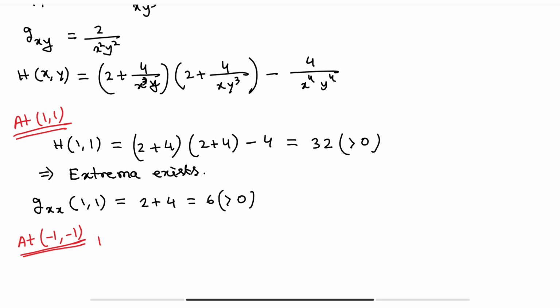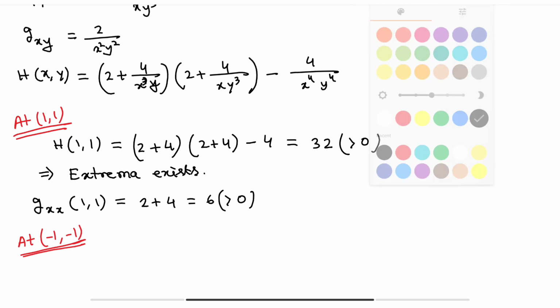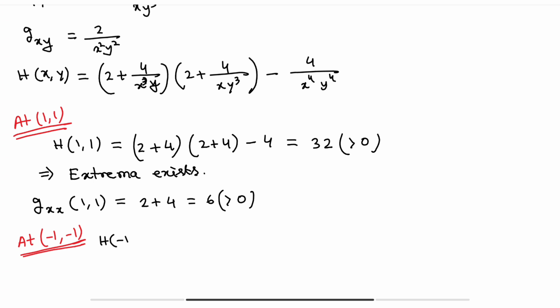So h at minus 1 comma minus 1, if you calculate, the result will be the same, 32 greater than 0, and gxx at minus 1 comma minus 1 is again 6, greater than 0.